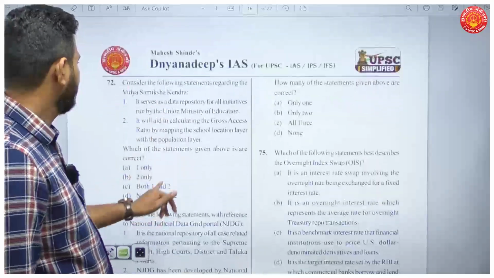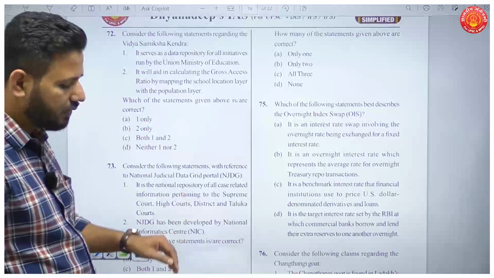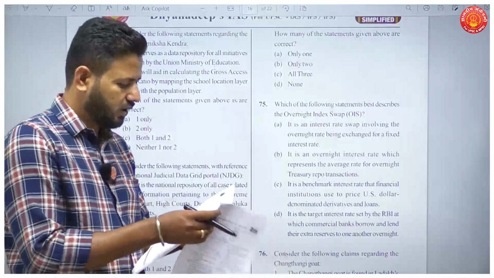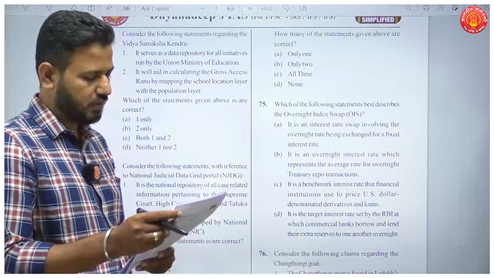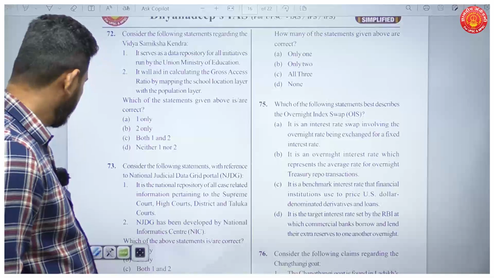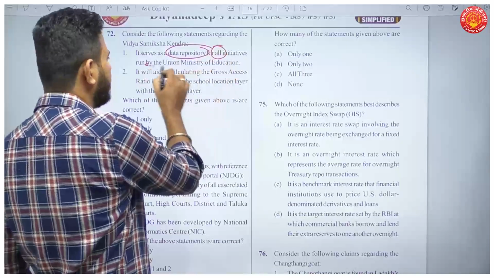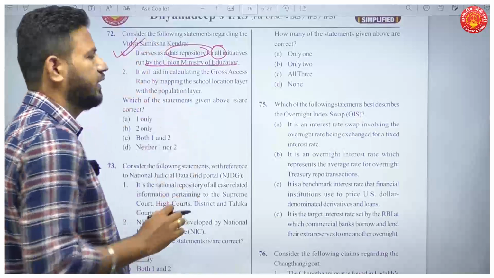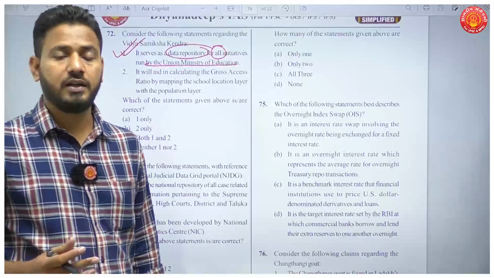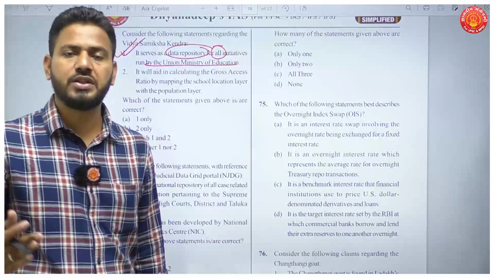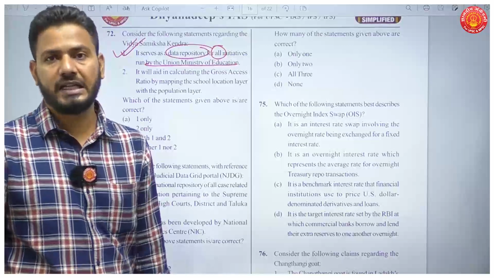Then question number 72. Consider the following statements about Vidya Samiksha Kendra. The first statement is, it serves as a data repository for all initiatives run by the Ministry of Education. Absolutely true. It is for better implementation of all the schemes in the Ministry of Education. It acts as a data repository.